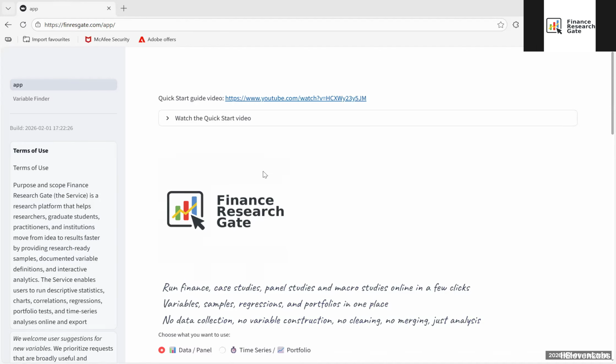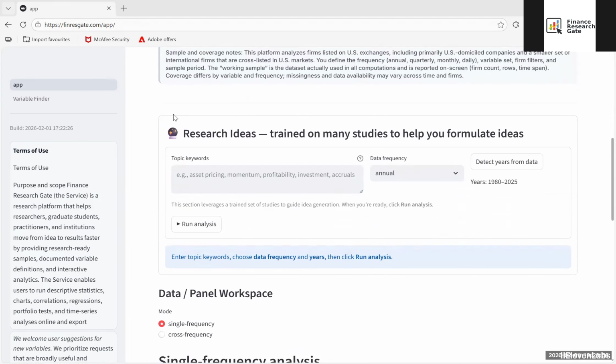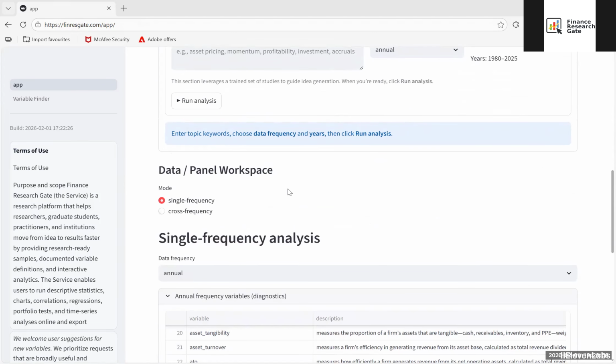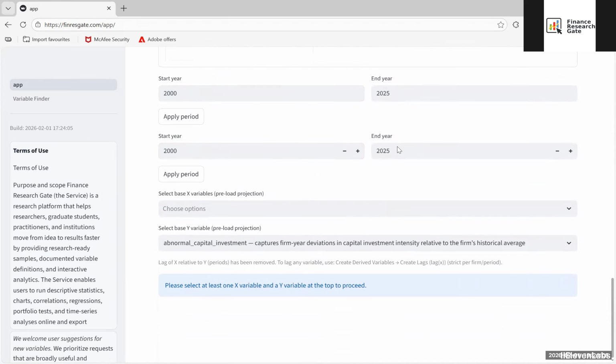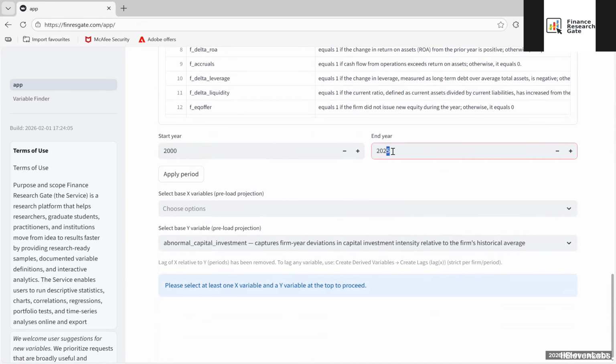In this session, we will be discussing and exploring the practical application of quantile regression methods. As I frequently do, I will be utilizing the resources available on the Finance Research Gate website. So, what I like to do now is to select just one specific frequency value, and after that I'll need to adjust the time frame so that it begins in the year 2000 and then continues all the way through to 2020, or perhaps even extending up to 2024.